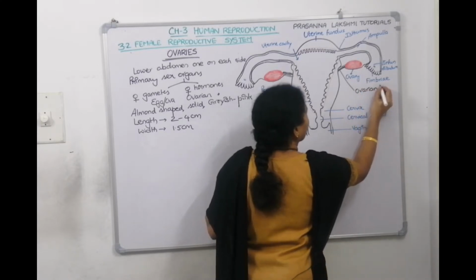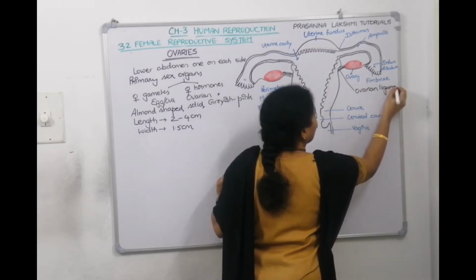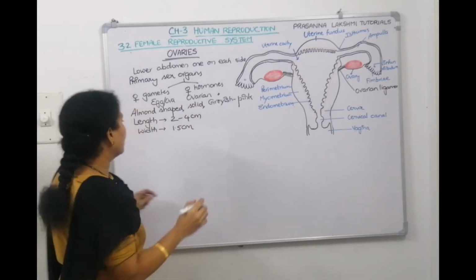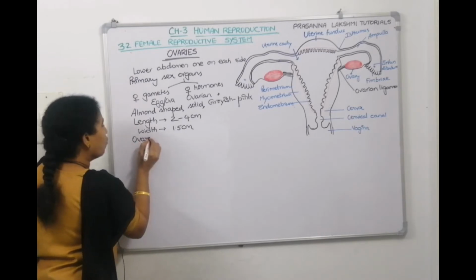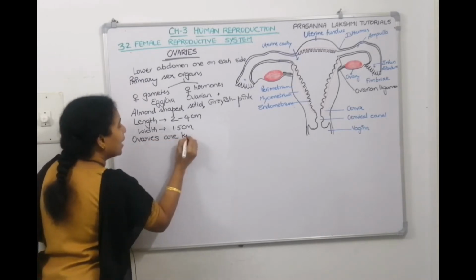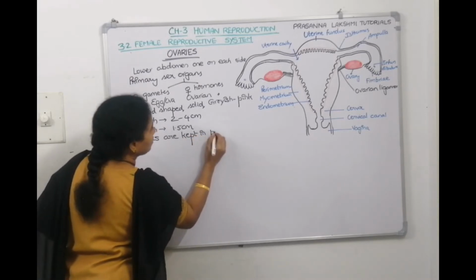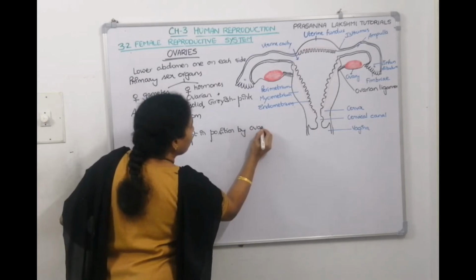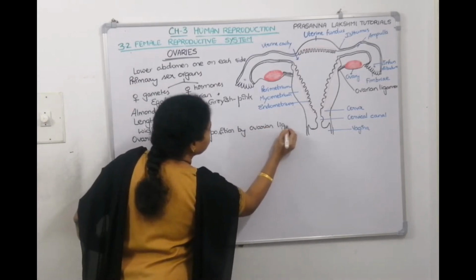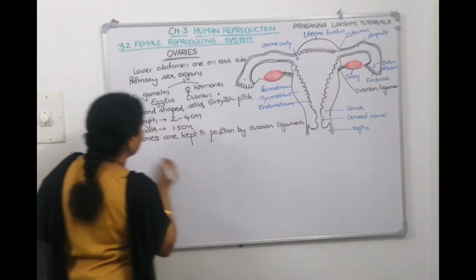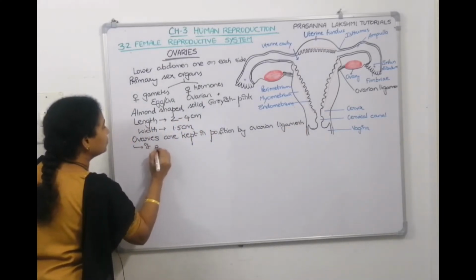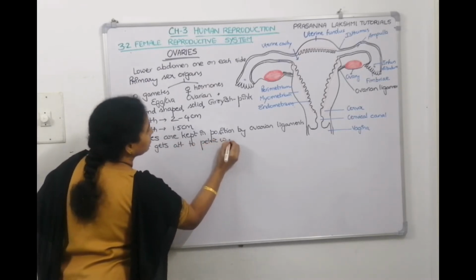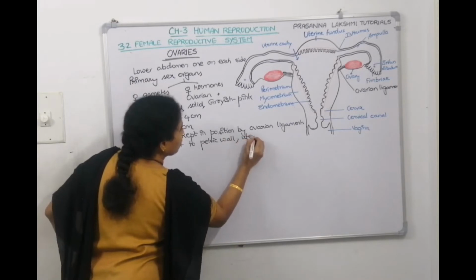Ovaries are kept in position by, what did I tell? Ovarian ligaments. With the help of ovarian ligaments, it gets attached to the pelvic wall also. It gets attached to the uterus also.